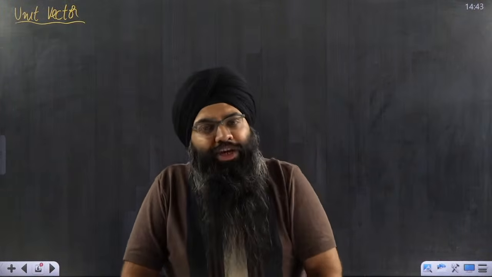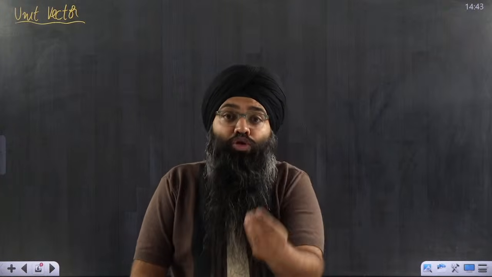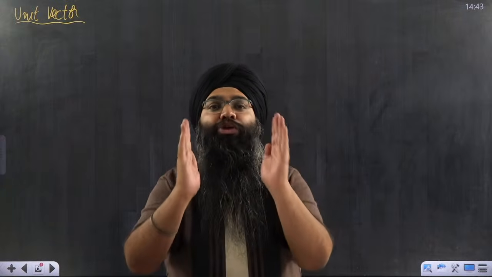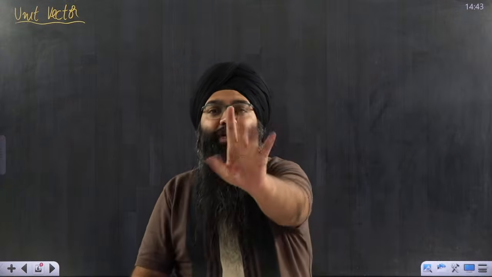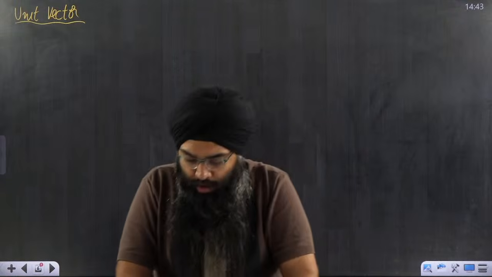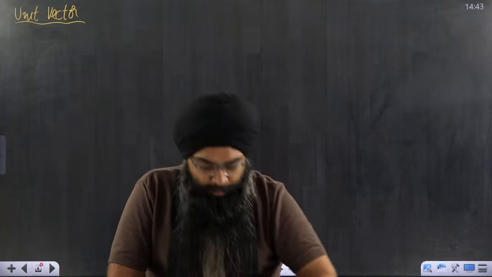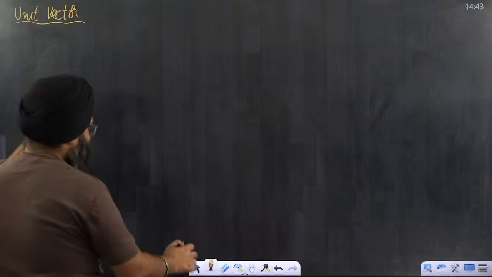Sir, what will be the magnitude of this unit vector? Because the unit vector is also a vector only, na? So it has to have a magnitude also. Always remember, the magnitude of a unit vector will always be unity, or 1. The direction of the unit vector will be the most important thing. So let me write it down. Very important point. What is the unit vector?